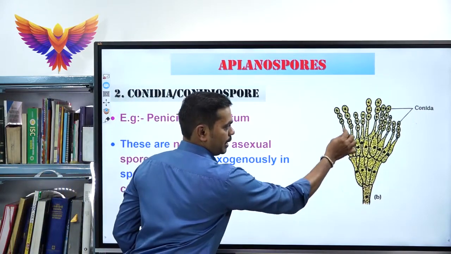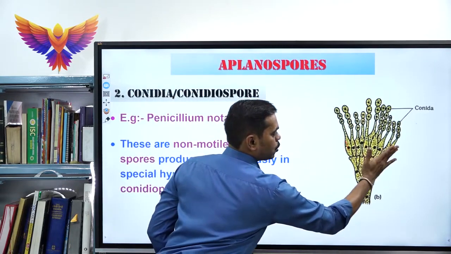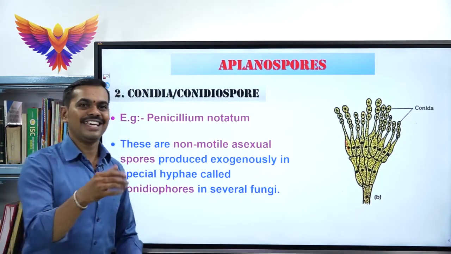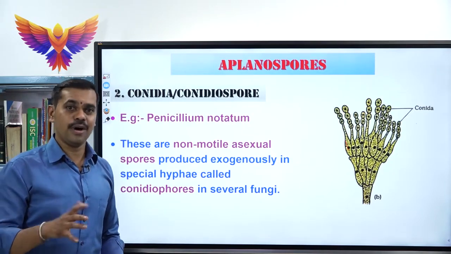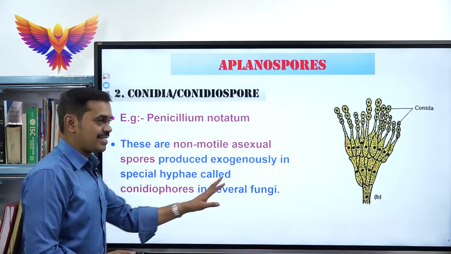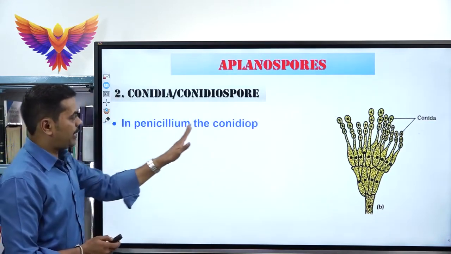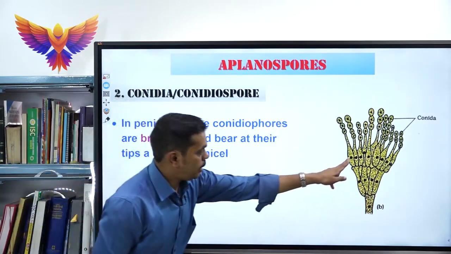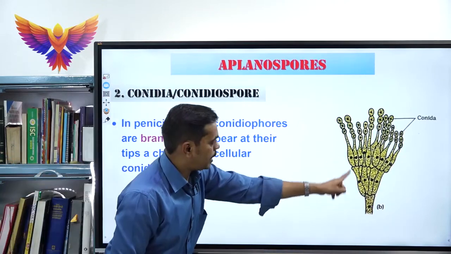Please look at these branches. These branches are called conidiophores. All these conidiophores are fixed to one more structure that is called sterigma or sterigmata. Either you can pronounce it as sterigma or sterigmata. Both are correct. Then conidiophores in several fungi, and usually these conidiophores in the Penicillium notatum, are branched. Look at that picture. It shows a branched structure and bare at their tips. These are the branches.